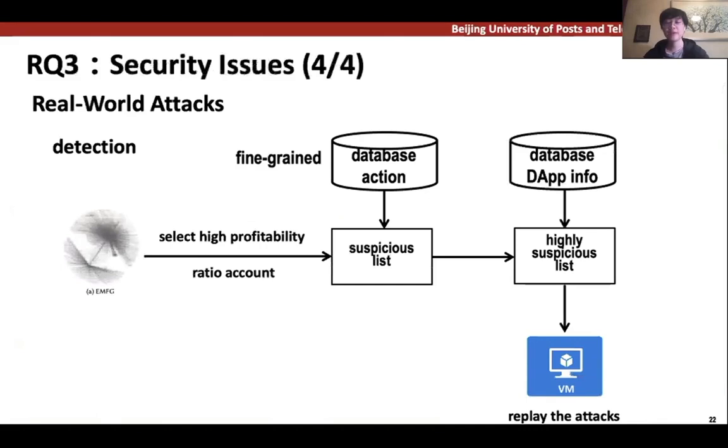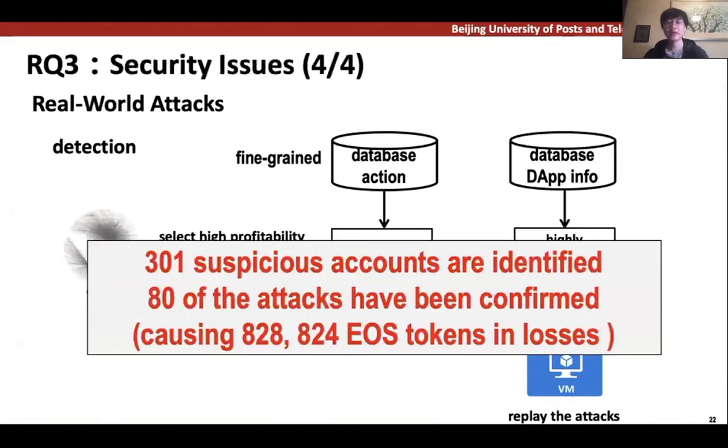One important confirmation method is to replay these attacks. This work is done by our partner, PeckShield. In total, we identified over 301 suspicious attack accounts, causing over 1.5 million EOS in losses. We have reported them to the DApp teams. 80 of the attacks with over 800,000 EOS in losses have been confirmed by the time of our study.